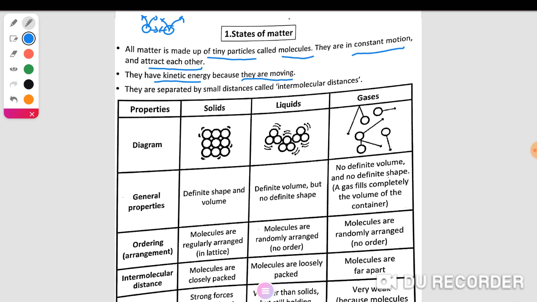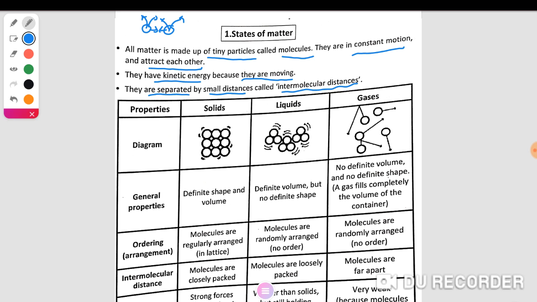These molecules are separated by a small distance called intermolecular distances or intermolecular spaces.